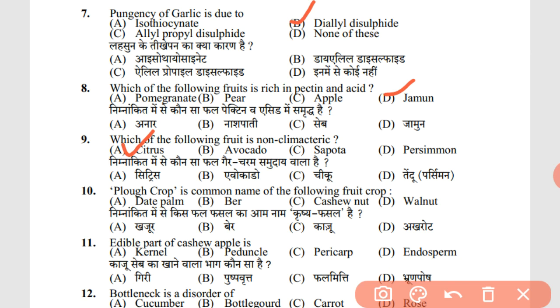10th question, plow crop is the common name of the following fruit? C. Cashew nut. Edible part of cashew apple is the peduncle. As you have seen the cashew apple, it has a peduncle, which is a fleshy part and which is edible.